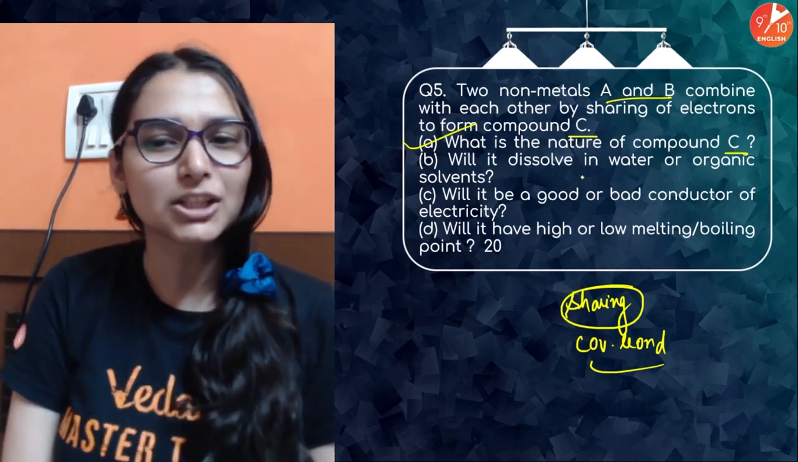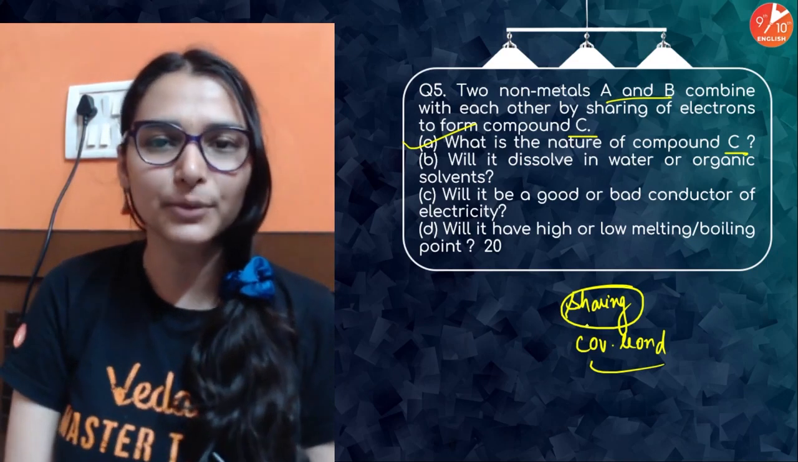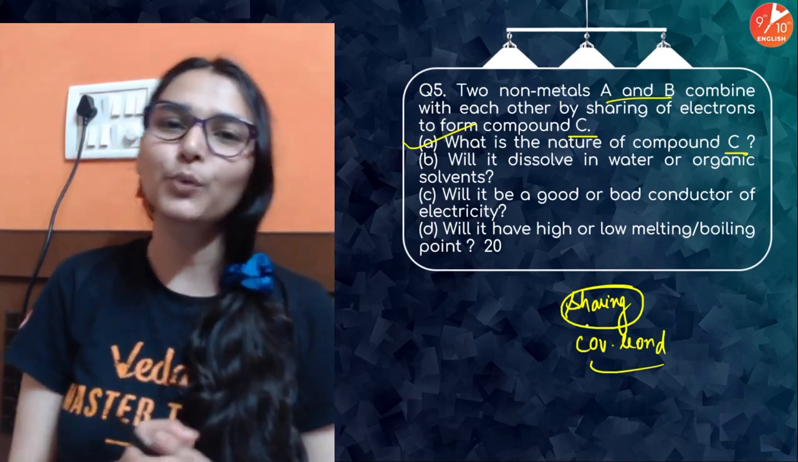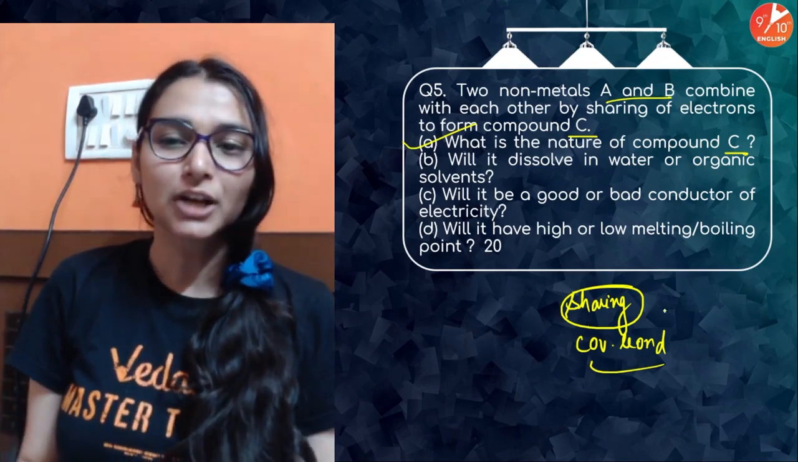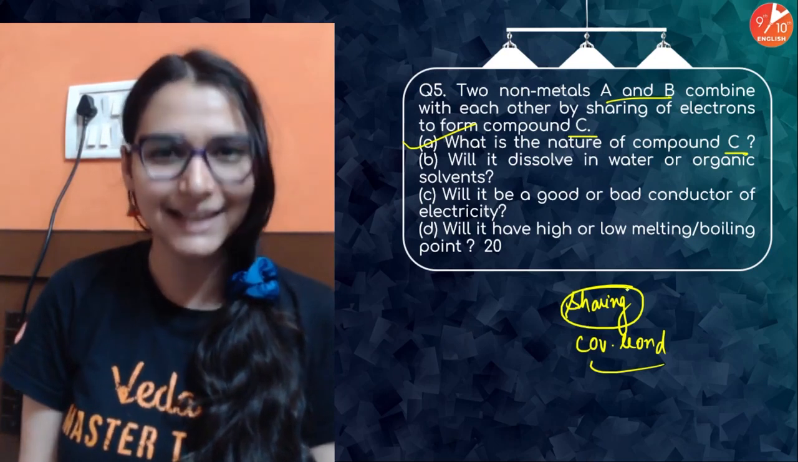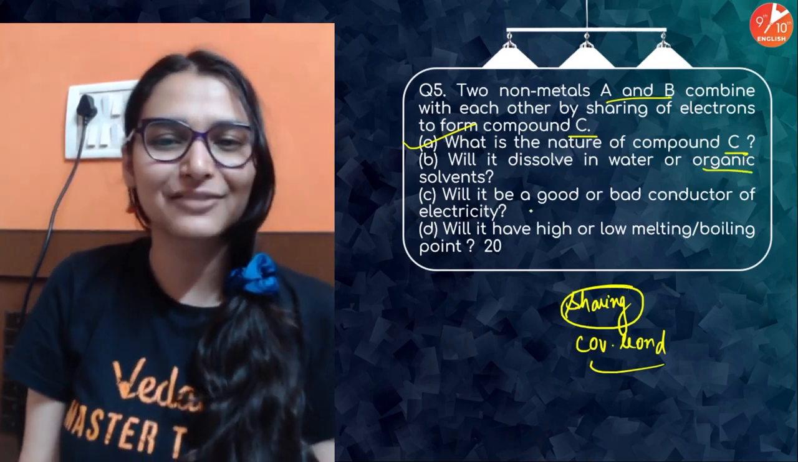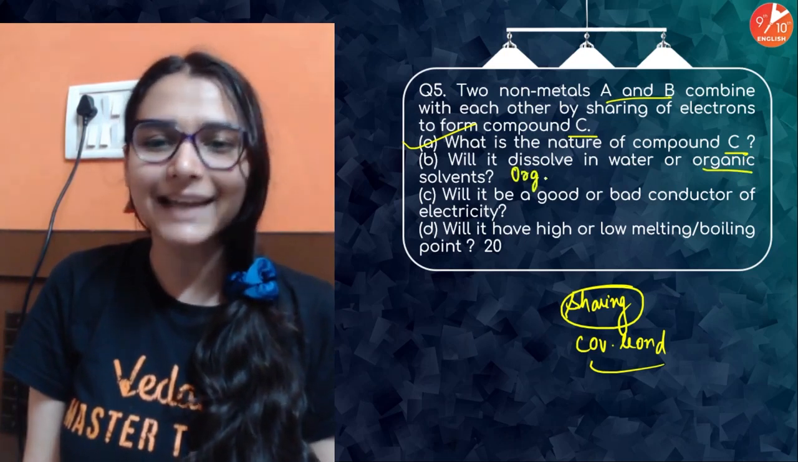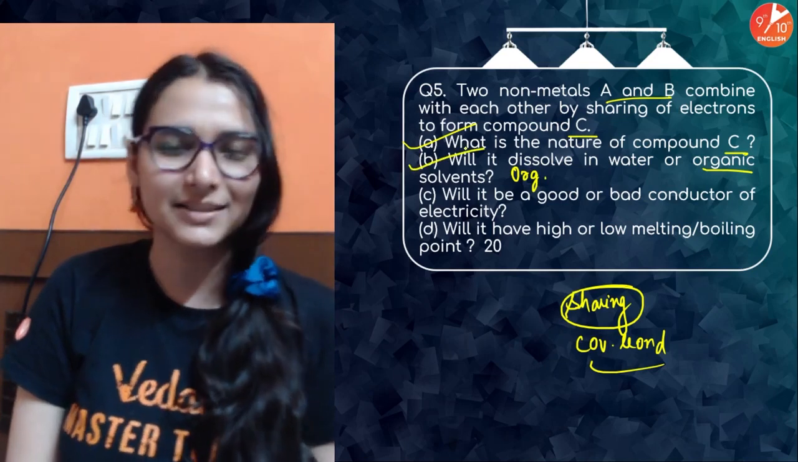Will it be dissolved in water or organic solvents? Now you know that covalent compounds are non-polar in nature, है ना. They don't have any charge separation, so non-polar compounds would be soluble in the organic solvents, है ना. They are also non-polar, जैसे benzene is there, carbon disulfide is there. So water में ionic compounds are soluble. Carbon compounds will be soluble in the organic solvents.